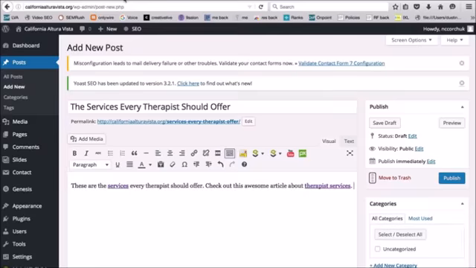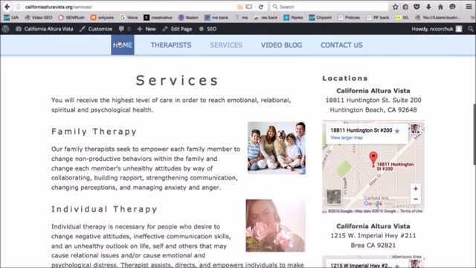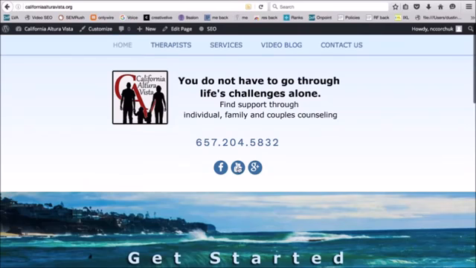Now, I also want to just take a look real quick. I mentioned this earlier. These right here are actually links. So these are links to his other properties. And like I mentioned earlier, this Google Plus is actually linking to a different Google Plus page, the Brea, California one. And so we definitely want to fix this because you can also put links out to outbound links to different properties